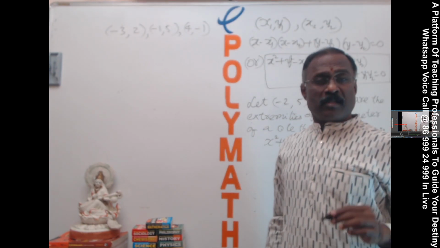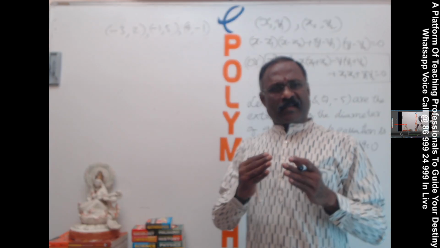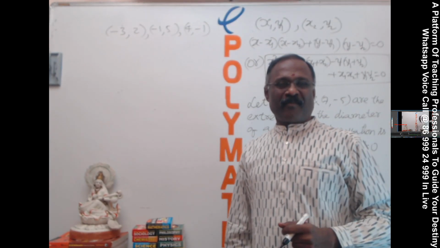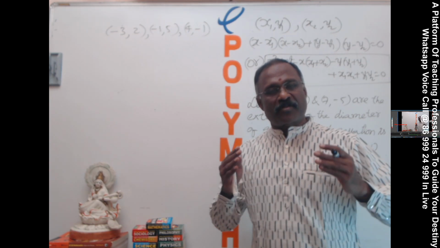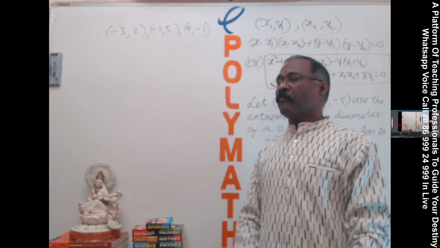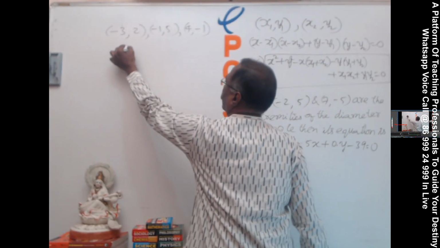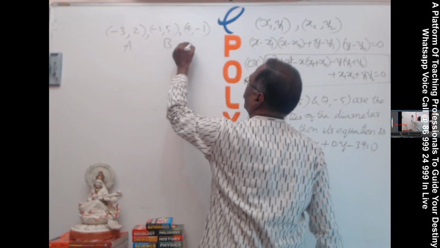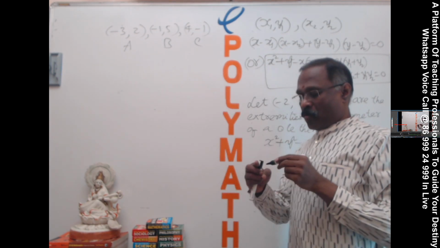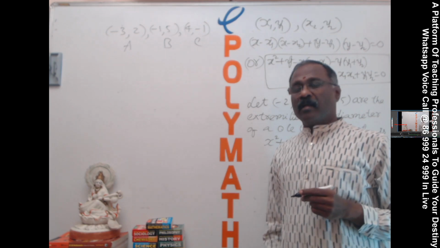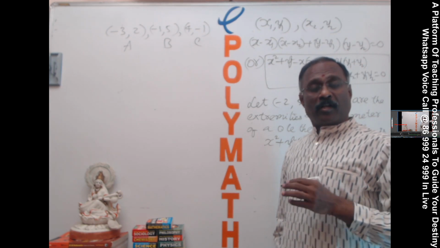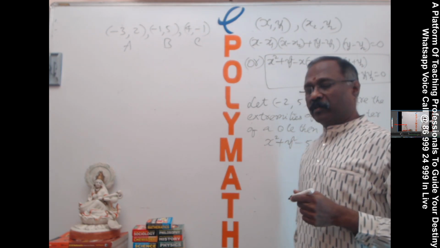Okay, then how to do it? Just listen to me, because it covers the system of circles also. I am using the concept of system of circles only. So this is A, this is B, this is C. What is the concept I'm using? I'll explain it so that you will also be doing it simultaneously along with me.